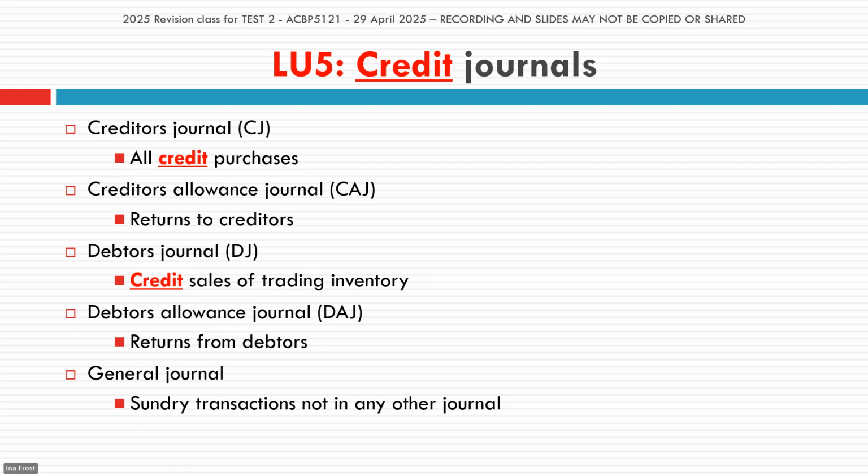And for the debtors journal, it will be the duplicate credit invoice. So please also, very important for theory questions or for practical, that you know your source documents, because that will also guide you as to know that this transaction must go into the journal, debtors allowance, creditors allowance, or for the general journal, more specifically, it's the journal voucher. So it's very important that you know your source documents for your specific journals.